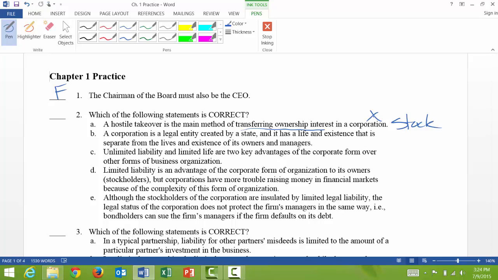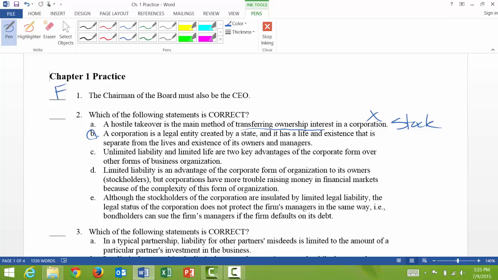B says a corporation is a legal entity created by a state and it has a life and existence that is separate from the lives and existence of its owners and managers. And that one actually is true. So that's the answer for this one. Let's look at the other ones to see why they are false.